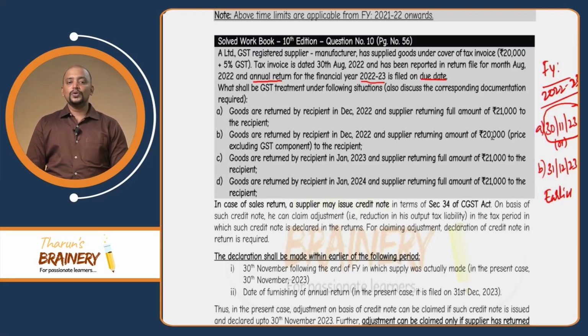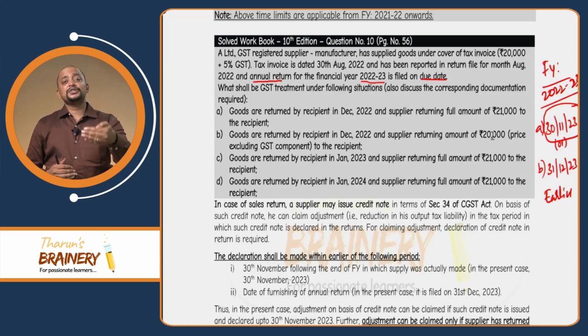Whereas in B, goods are returned by the recipient in December 2022 and supplier returns only 20,000 rupees, price excluding GST, to the recipient. Now in this case, can the credit note be issued? Yes, but not under section 34. It's a normal credit note for accounting purposes, but not a credit note under section 34. Why not a credit note under section 34?